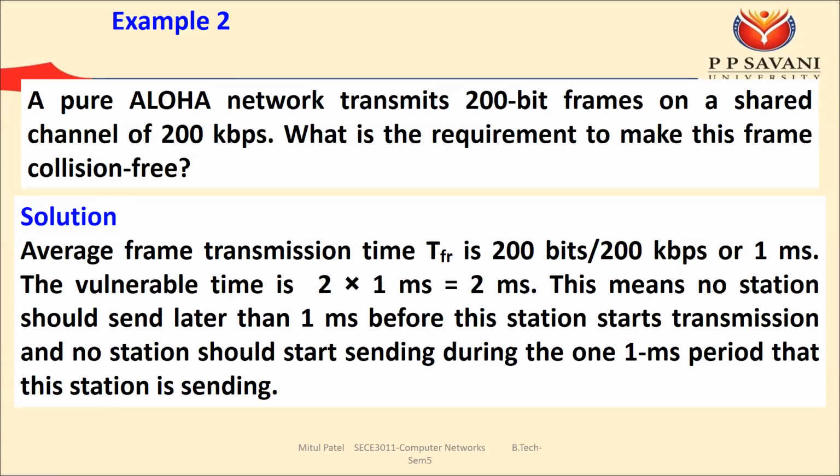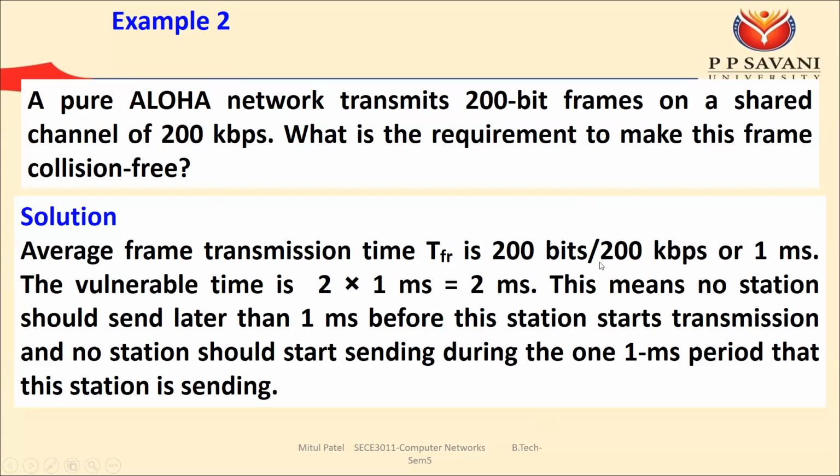Okay. So how we can calculate the frame transmission time? So size of the frame divided by speed of the channel. આપણને frame transmission time કઈ રીતે મળશે? તો frame transmission time equal to the size of the frame divided by speed of the channel. Size of the frame કેટલી છે આપણી? 200 bit. Okay. Divided by આપણી ચેનલની કેપેસિટી કેટલી છે? તો 200 kbps.